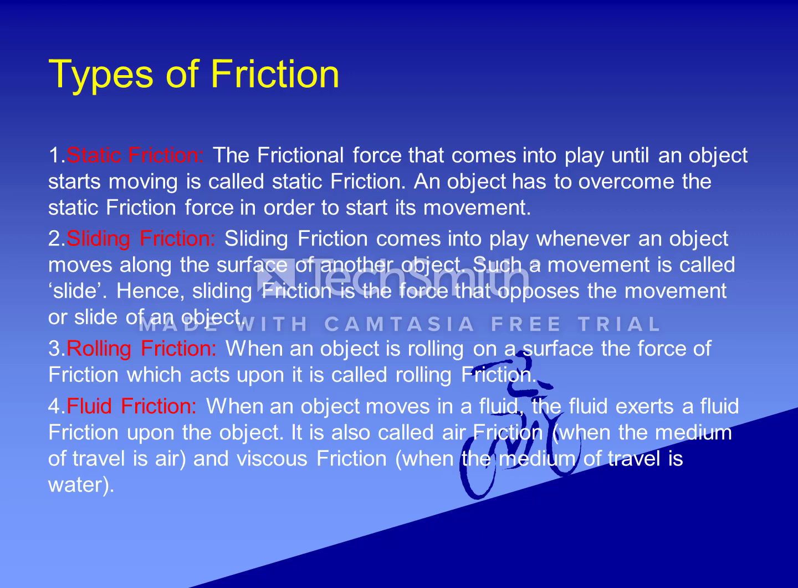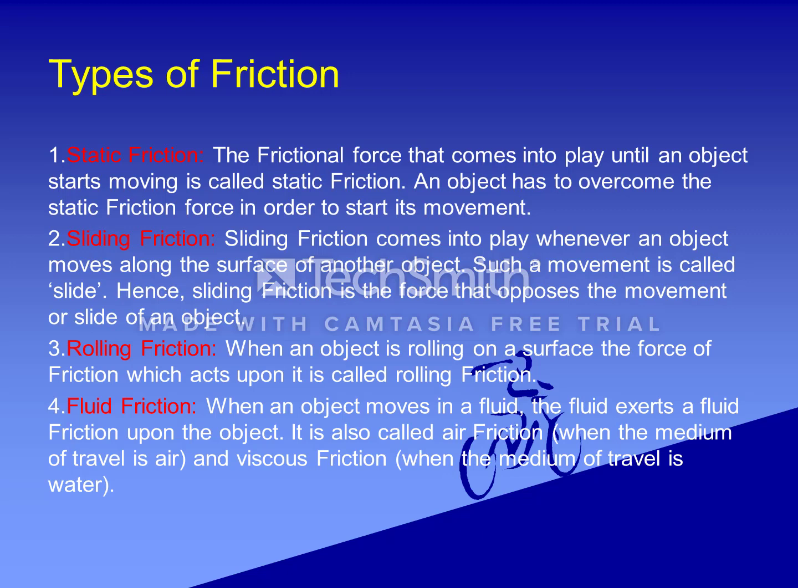Number 2, sliding friction. Sliding friction comes into play whenever an object moves along the surface of another object. Such a movement is called slide. Hence, sliding friction is the force that opposes the movement or slide of an object.